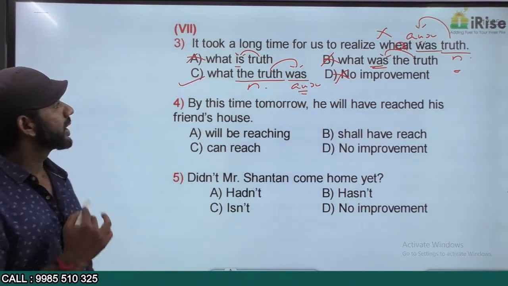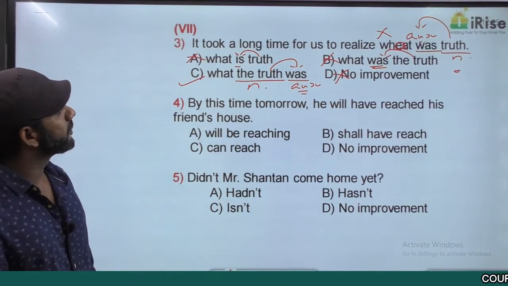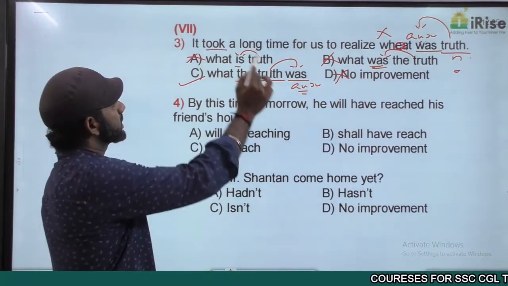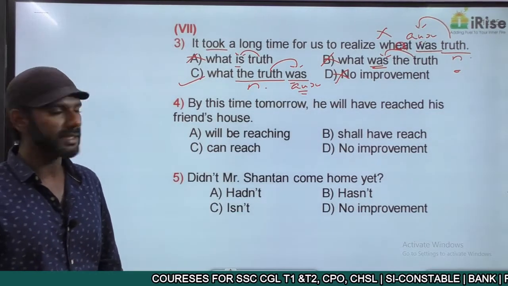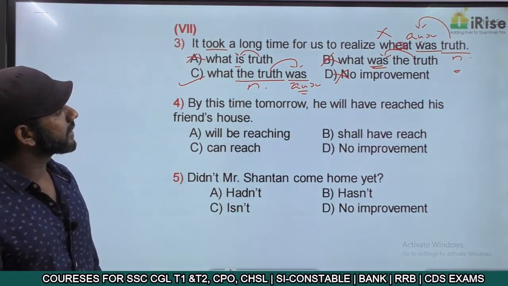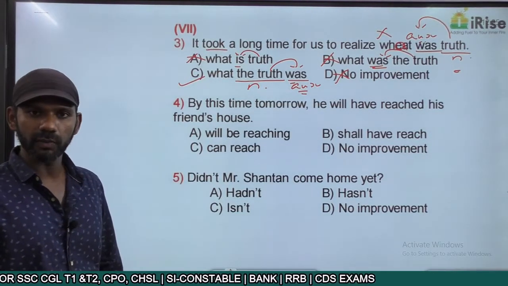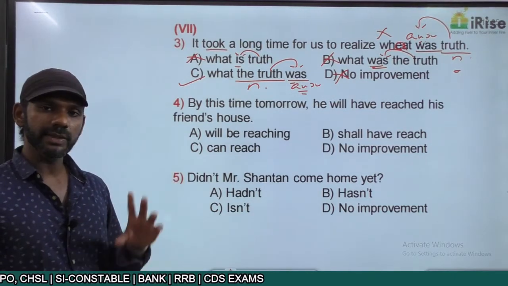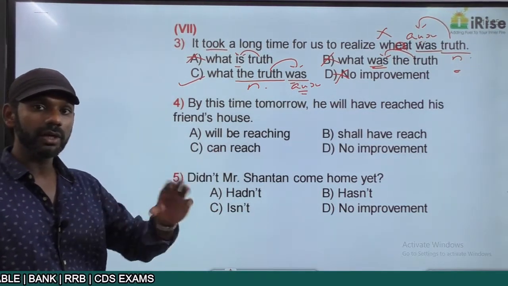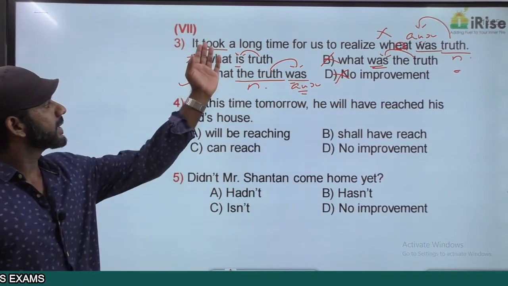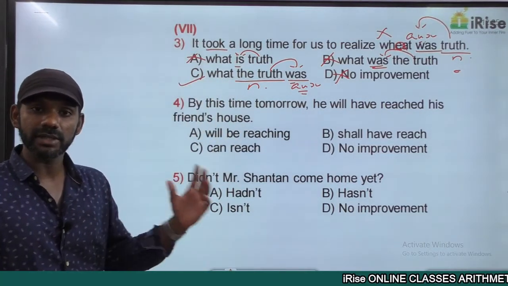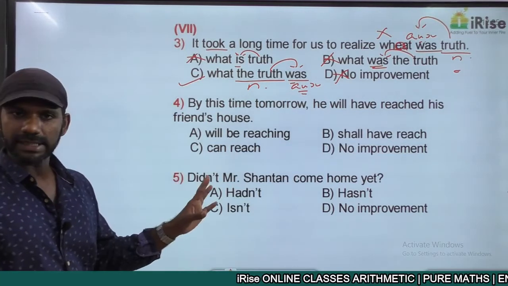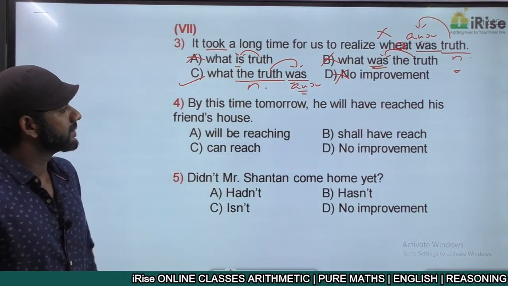Got it? So the correct sentence must be, it took a long time for us. It took is past tense, started in the past, ended in the past. Tense consistency is there. It took a long time for us to realize what the truth was. One more reason to eliminate option A is there's no tense consistency here. Took is past tense, is is present tense. Based on that is another reason to eliminate option A. The answer must be option C. Come to the next one.